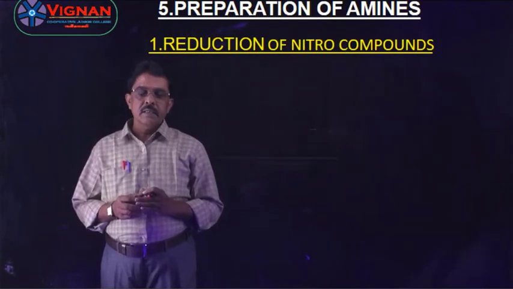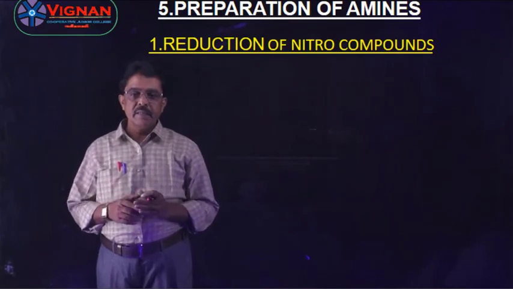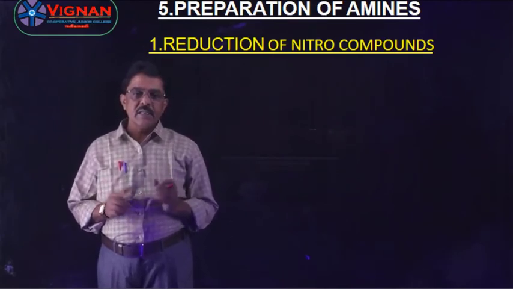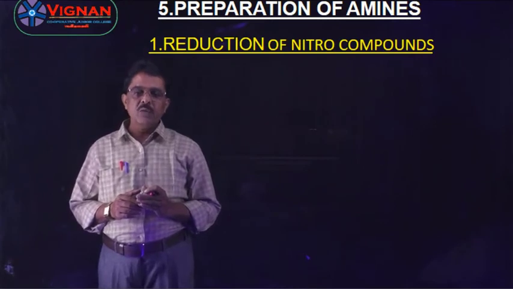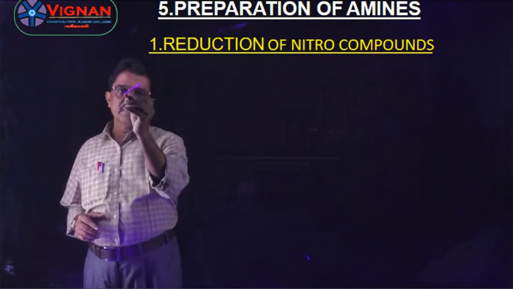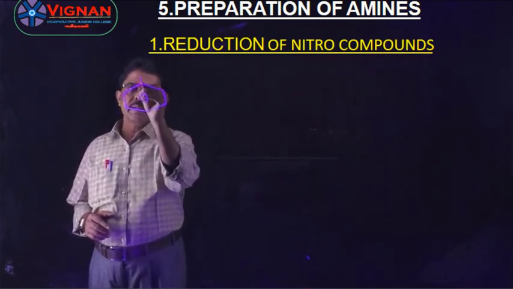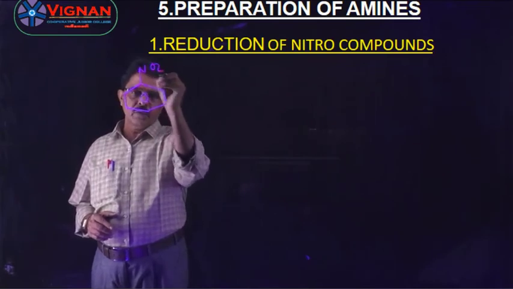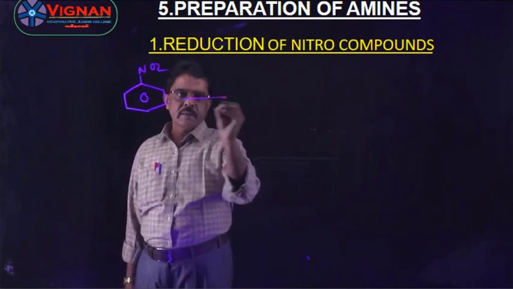Next one is preparation of amines. In the preparation methods, the first one is reduction of nitro compounds. Nitro compounds means NO2 compounds. Suppose I want to write nitrobenzene here like this. The benzene ring consists of an NO2 group. Right, understand? This nitrobenzene is reduced